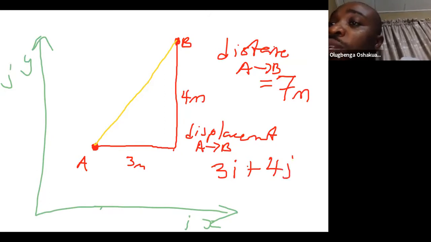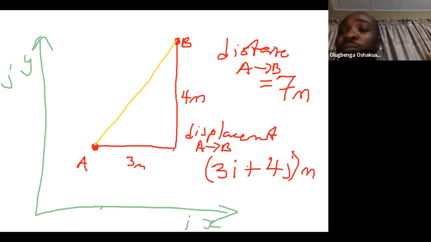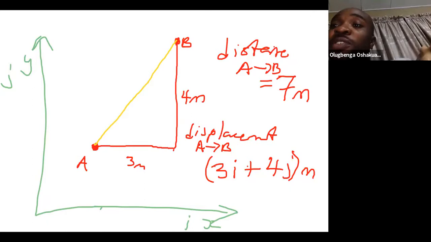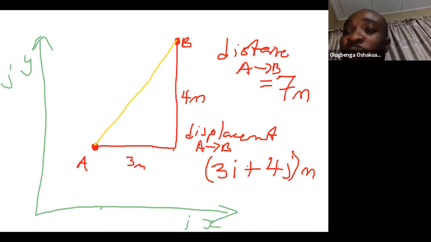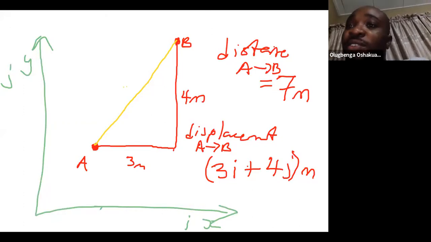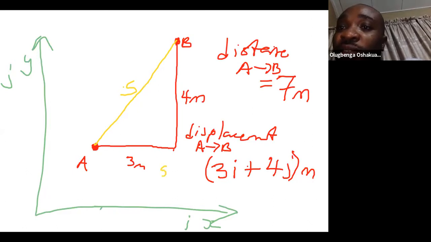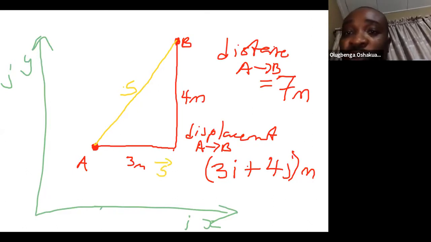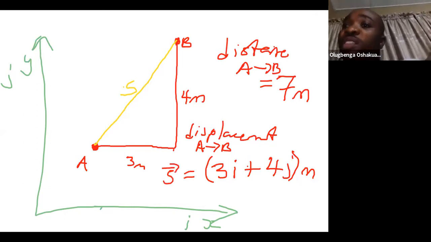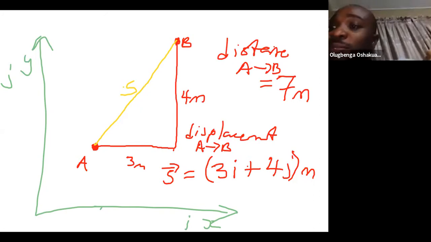So you can see the distance is 7 meters, but the displacement is 3i plus 4j meters. Let's call this displacement S. So our displacement S is equal to 3i plus 4j meters.